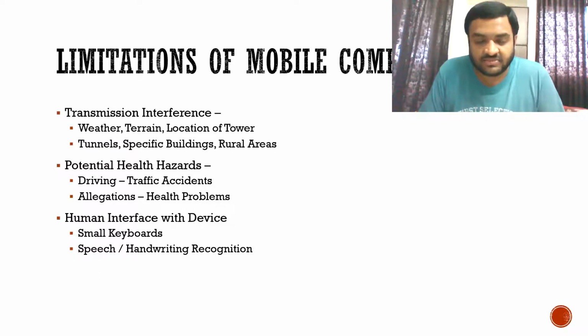Then allegations. Okay, nowadays you can see a lot of information or literature that says that using mobile phones can cause health problems. Okay, you should not use your mobile phones for more than 15 to 20 minutes. It eats your brain cells, and once your brain develops the habit of destroying brain cells, there are instances of memory loss.